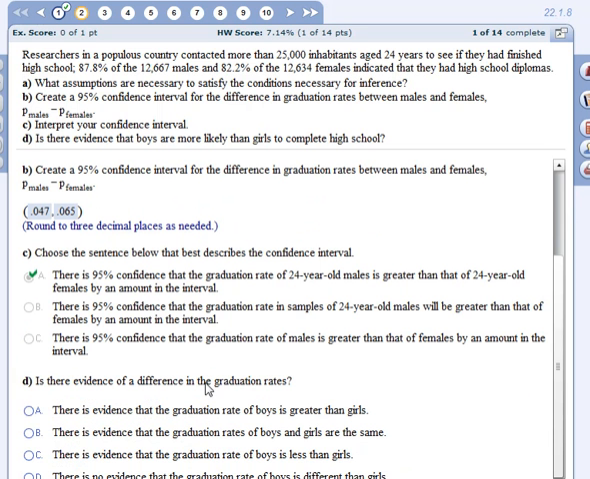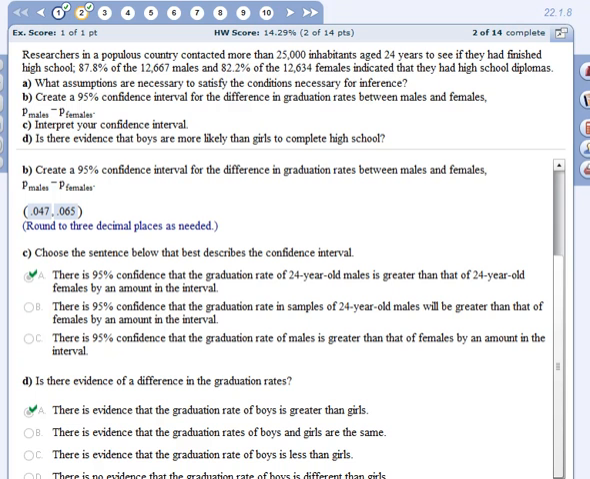Is there evidence of a difference in graduation rates? If 0 is not in the interval, there is evidence. And since it's positive, it does appear that men have a higher graduation rate than females. And so we would say it's A. Good. All right. So there you go. I think, yeah, that's it on that one.